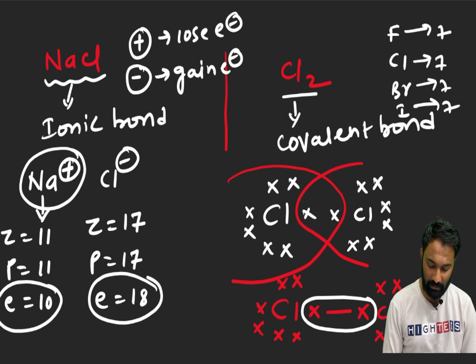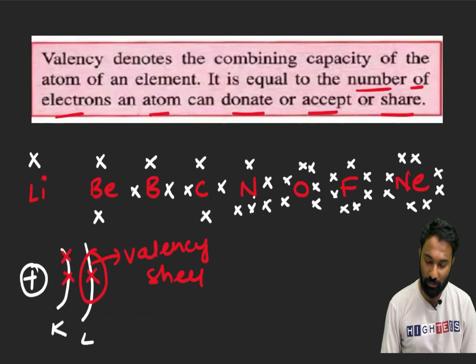Sir, here you have explained nitrogen, it is having 5 valency electrons. Will the nitrogen form 5 bonds? Sir, oxygen is having 6 valency electrons. So, will it form 6 bonds?